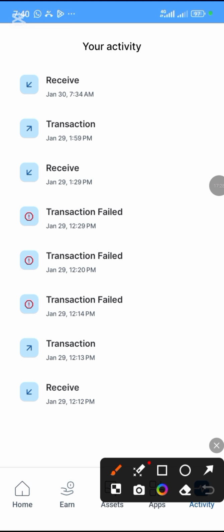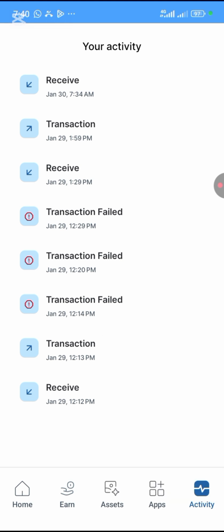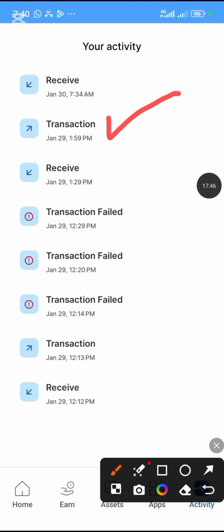This is my activities. I deposited this one and it didn't go. I deposited another one and it didn't go. So now what do I need to do? I will open this transaction. Since this one did not go and this one did not go, I'll open this first transaction.